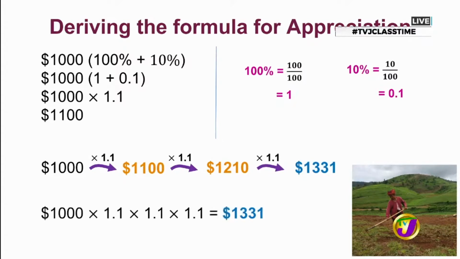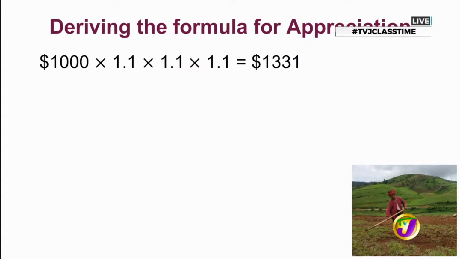So can you see that we started with that $1,000, which was the value of Miss Ivy's land when she bought it, and through those calculations, we notice we're multiplying by 1.1 each time. Technically, yes. So I'm seeing something looking familiar, like indices. Well, it's repeated multiplication, and we know that we can represent that using an index. Indices.